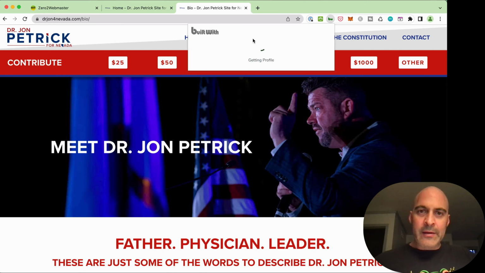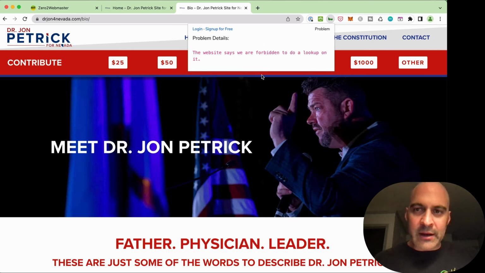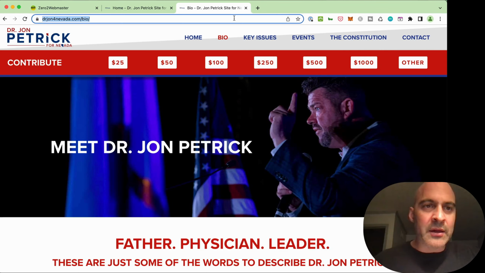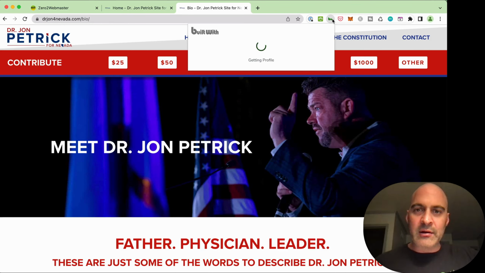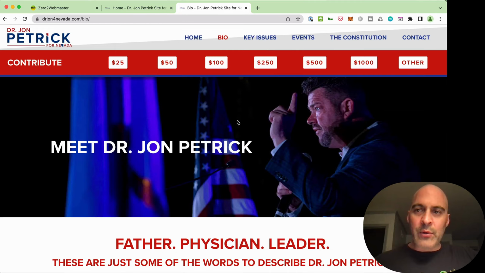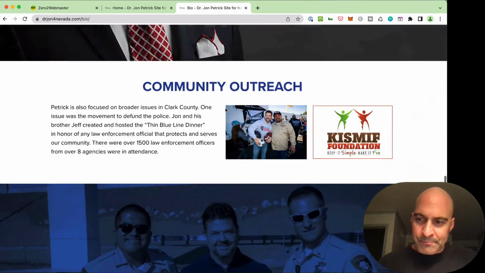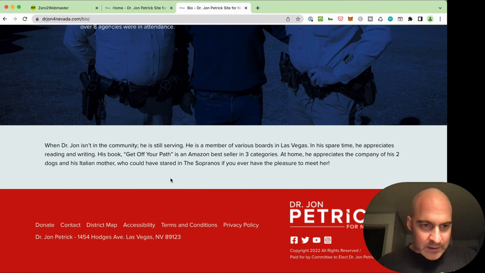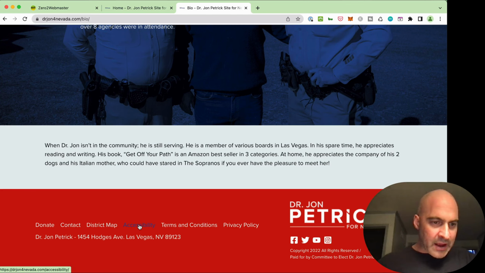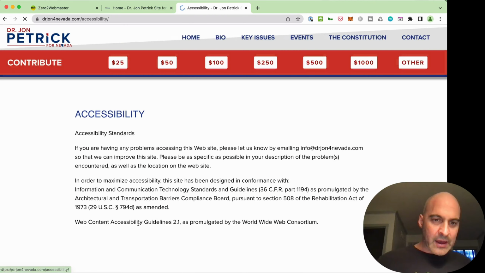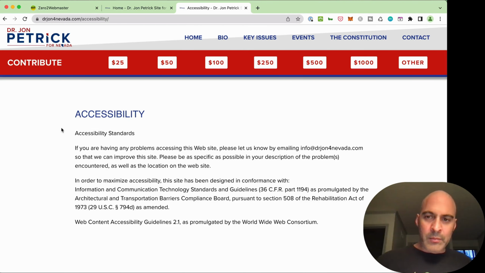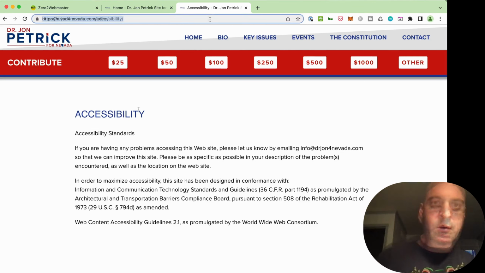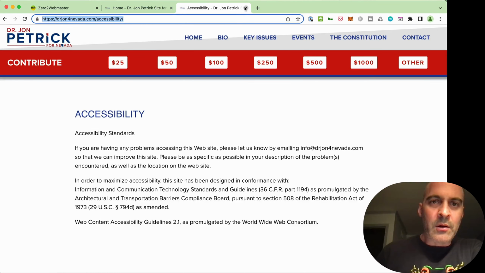Built with... forbidden to do a lookup. I'm not sure why that is. Let's see if just doing a refresh on the page changes that. All right, we don't know what it was built with. I think that's it. Look at that, there's an accessibility option. That's kind of cool. I haven't seen that before in any of these. If you're having a problem, let us know. That's cool. All right, that's what we've got for this round.